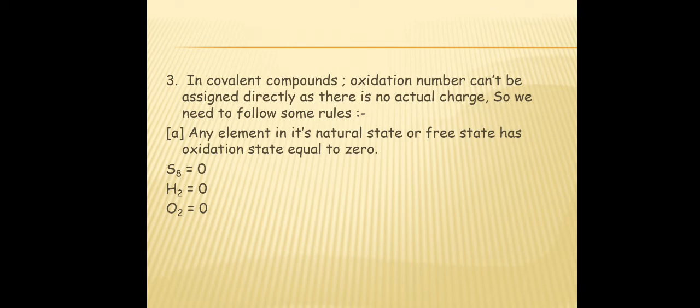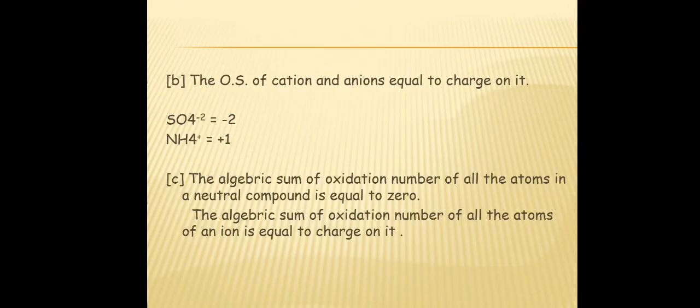Oxidation states of cations and anions are equal to the charge on them. This means the sum of oxidation states of sulfur and oxygen is equal to -2 in the ion SO4 2-. In a neutral compound the sum is equal to 0 because there is no net charge on the compound. The algebraic sum of oxidation numbers of all the atoms of an ion is equal to the charge on it.